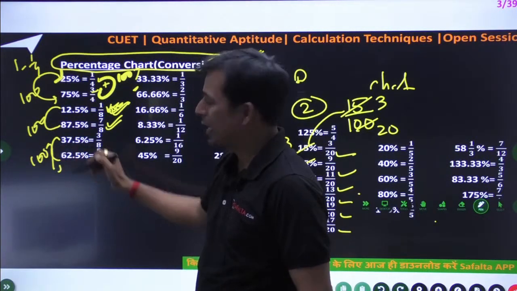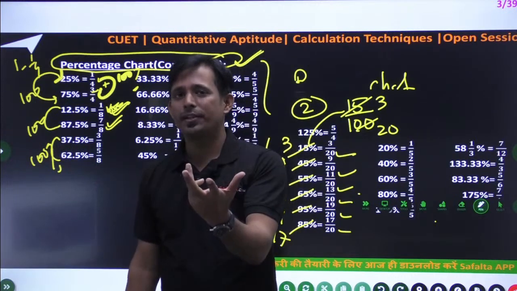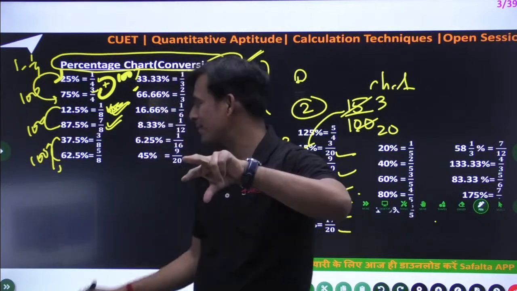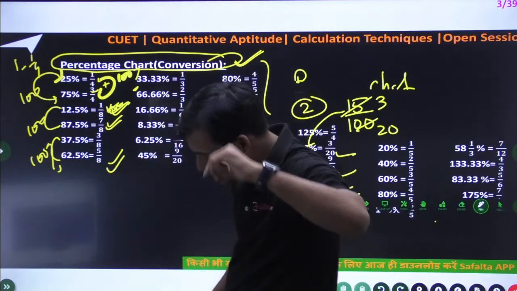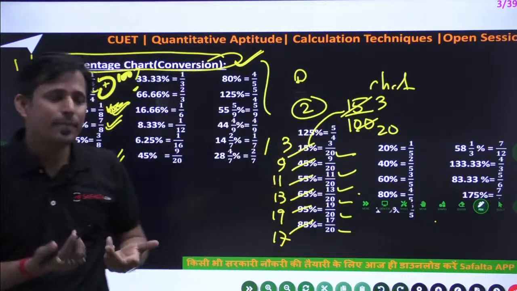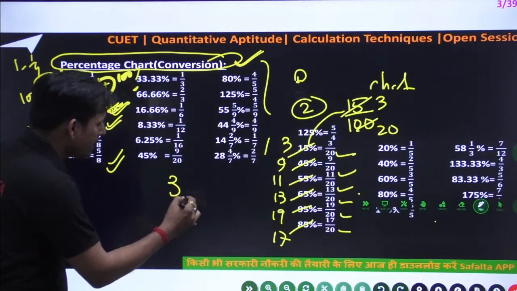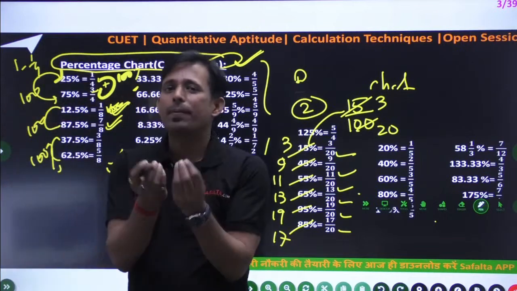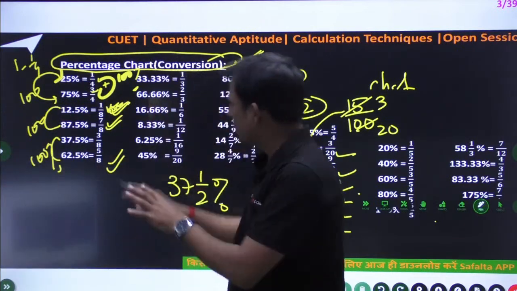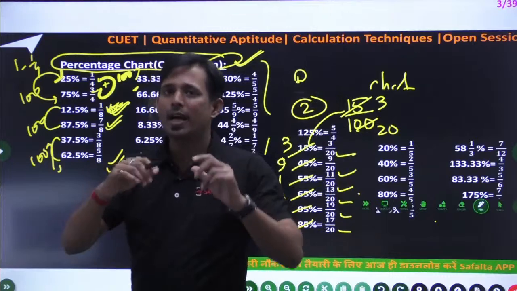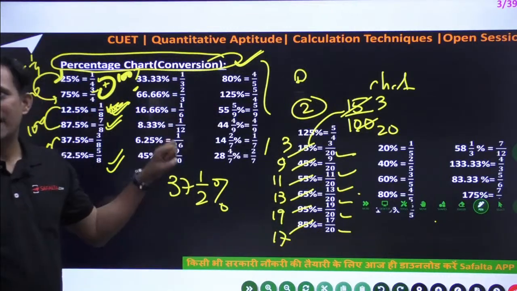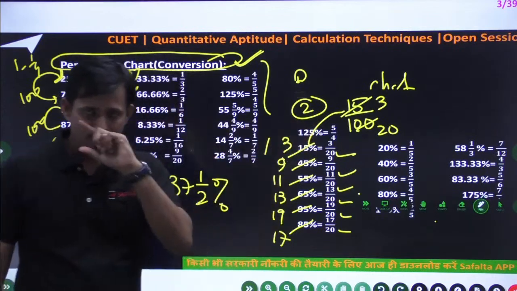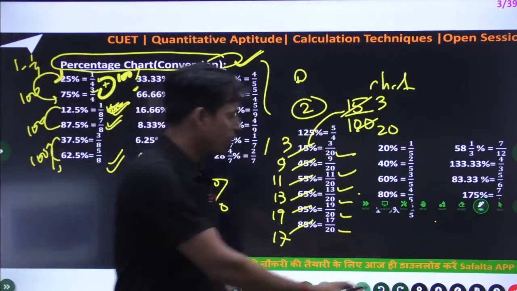Okay, so 37.5 is what? That is 3 by 8. You can connect simply 3 by 8. So 1 minus 3 by 8 is 5 by 8, so 62.5% is 5 by 8. In your exam, generally the data will come like 37 and 1 by 2%, like that. This is nothing but 37.5%. So this is the percentage chart. You can memorize and learn this chart. That is very important because this will be connected to all your upcoming chapters.